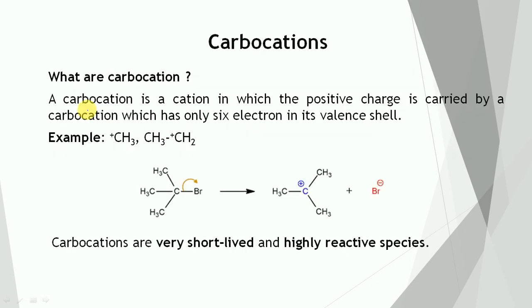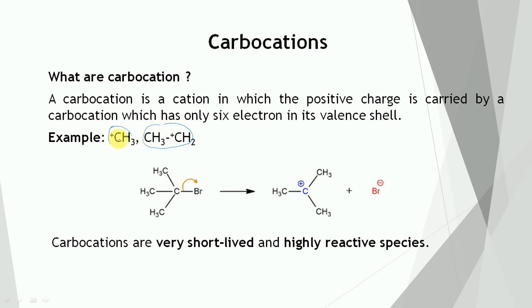The first one is the carbocations. A carbocation is a cation in which the positive charge is carried by carbon, which has 6 electrons in its valence shell. For example, methyl carbocation and ethyl carbocation.